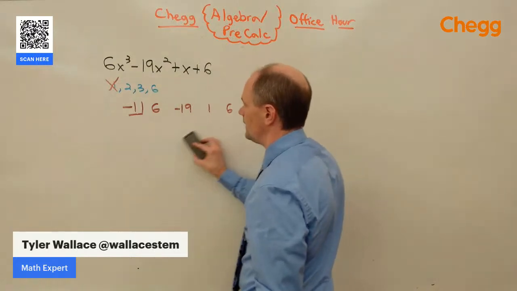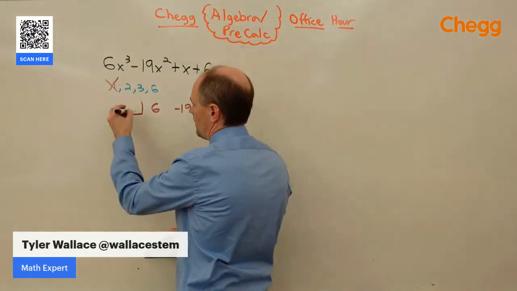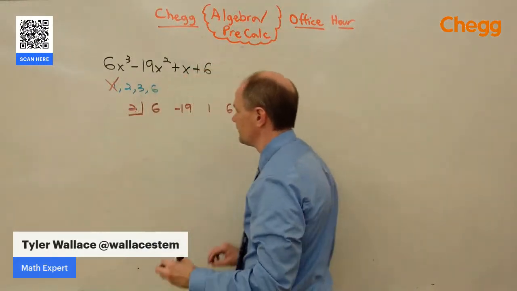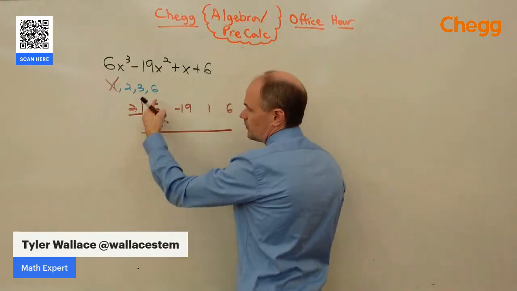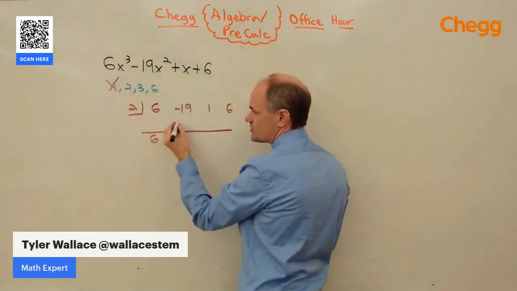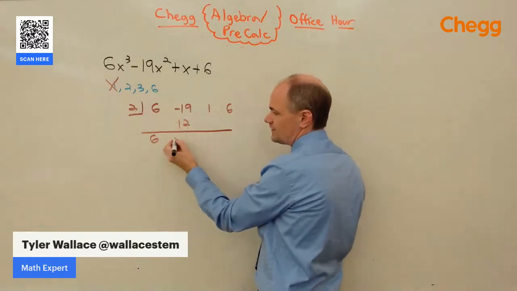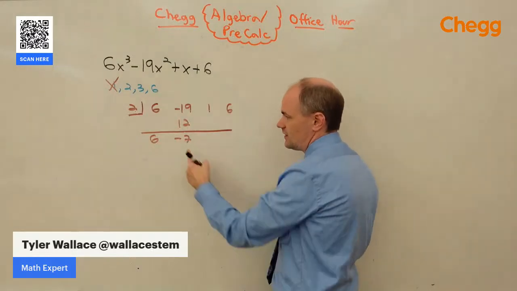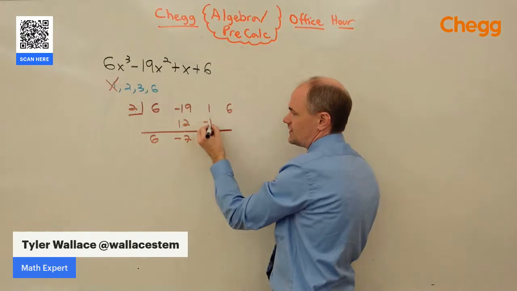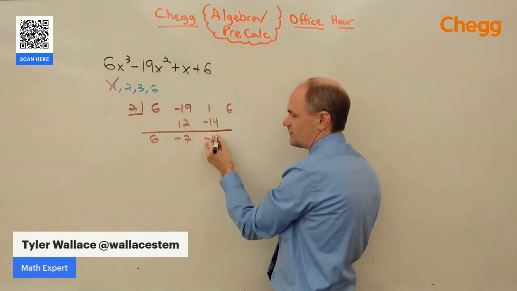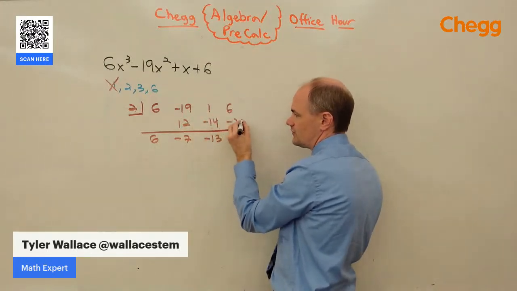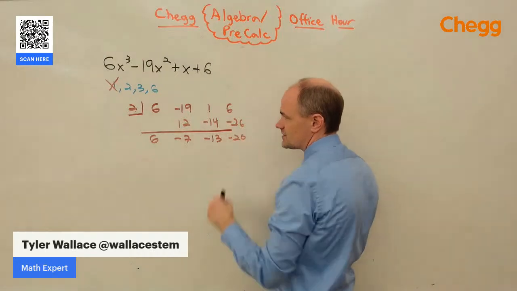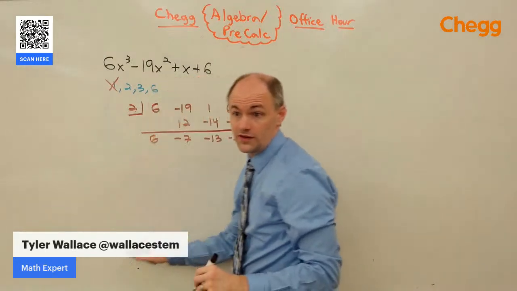Let's try the number 2. All right, bring the 6 down. 6 times 2 is 12. 12 and negative 19 is negative 7. Negative 7 and 2 is negative 14. Plus 1 is negative 13. Times 2 is negative 26. That's not going to give us 0 either. Hopefully one of these is going to work.